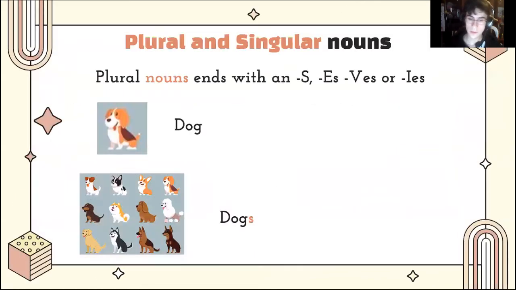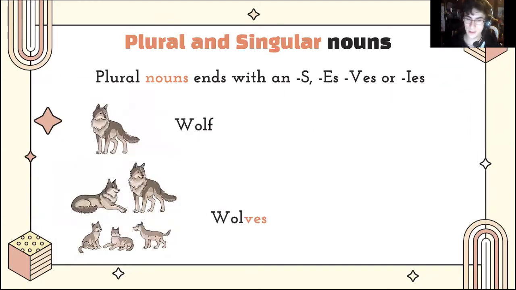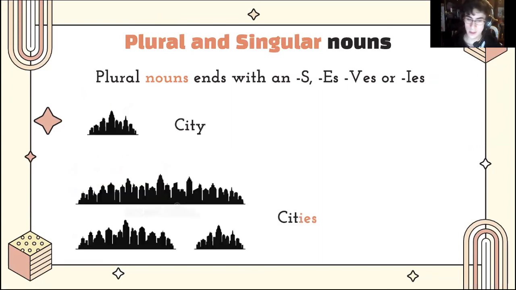And now, similar to countable and uncountable nouns, we have plural and singular nouns. There is an easy way to distinguish them. Plural nouns end with an s, es, or ies. For example, dog is singular, dogs is plural, bus is singular, buses is plural, wolf is singular, wolves is plural, city is singular, cities is plural.